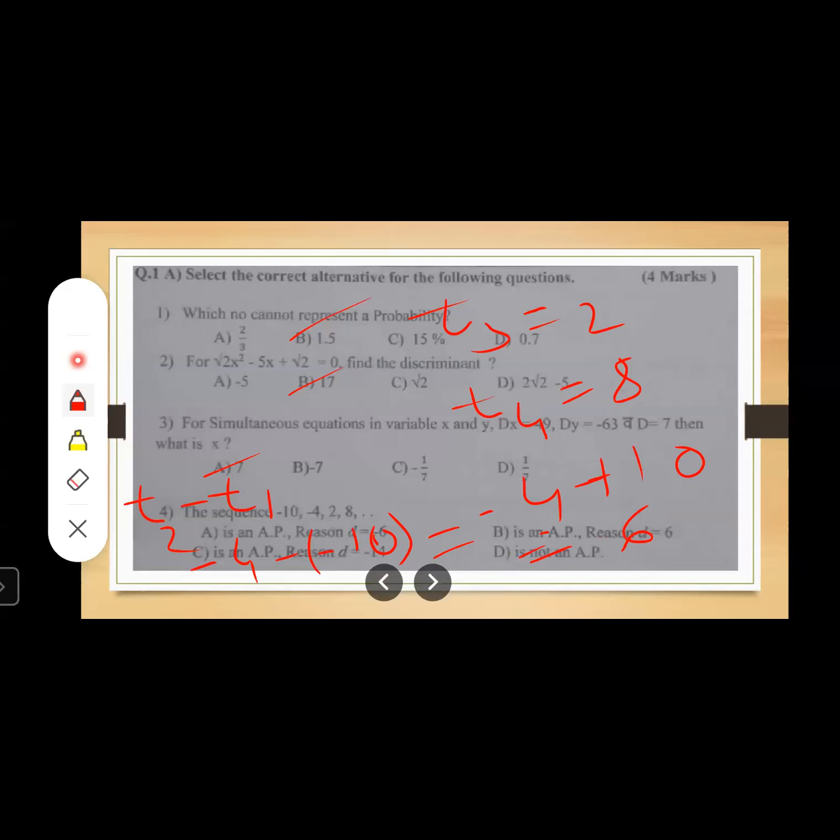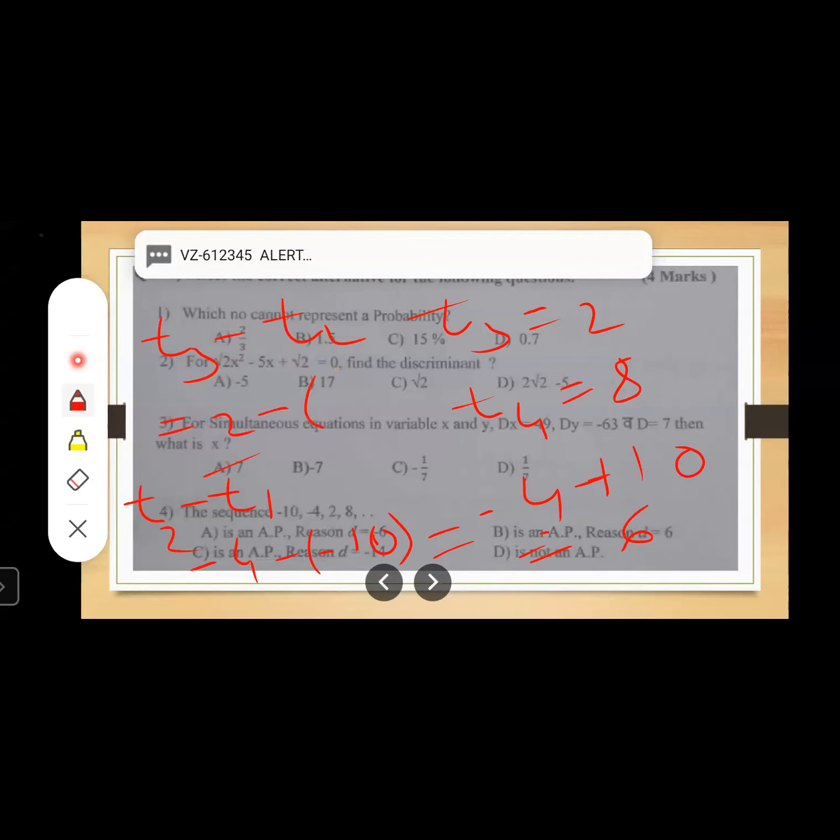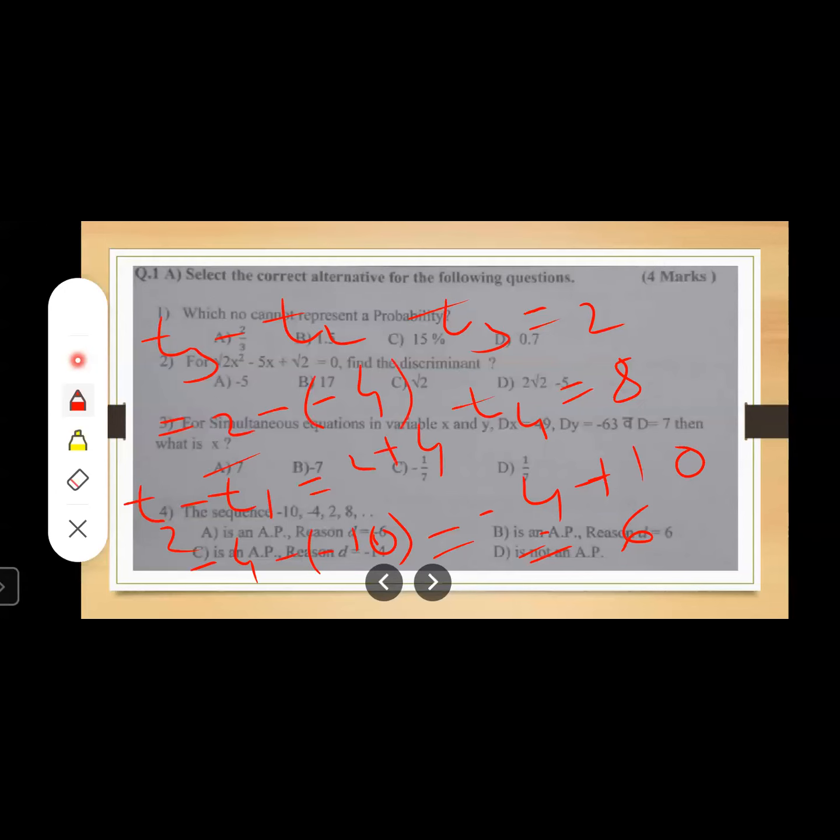Now let us check with T3 minus T2. What is T3? T3 is 2. What is T2? Wait, let me rub this. Okay, I'm writing now. T3 minus T2. What is T3? T3 is 2 minus, what is T2? T2 is minus 4. Minus 4. So minus minus plus. So it becomes 2 plus 4, 6.